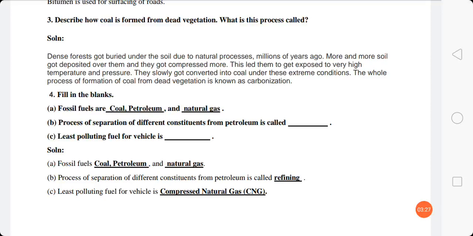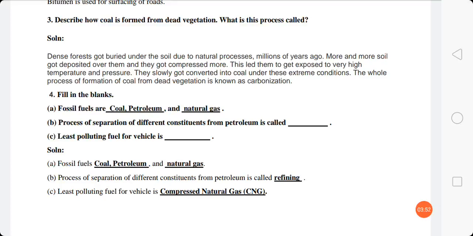Finally, the whole process converted this dead vegetation into coal, and this process of conversion of dead vegetation into coal is known as carbonization.